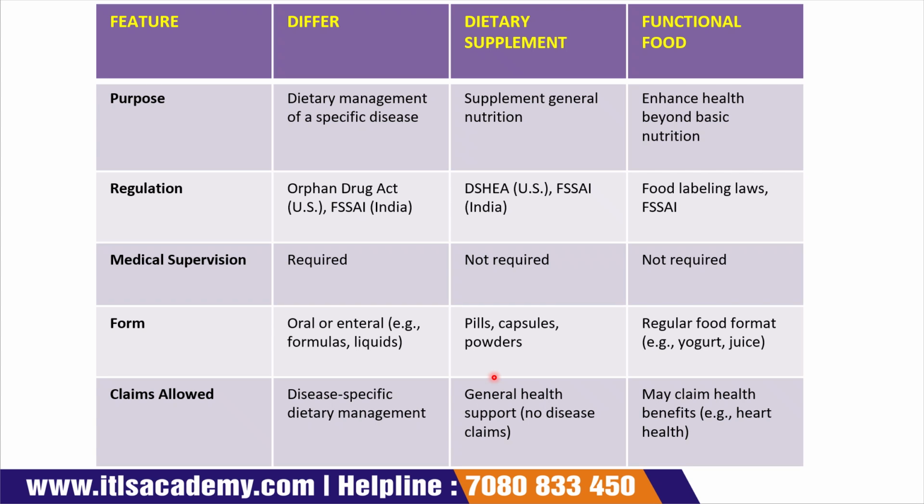Okay, now similar is the case with functional food. For example, yogurt is considered a functional food. Why? Because it is not giving you the daily nutrient, but yes, it gives nutrients beyond your basic requirement.